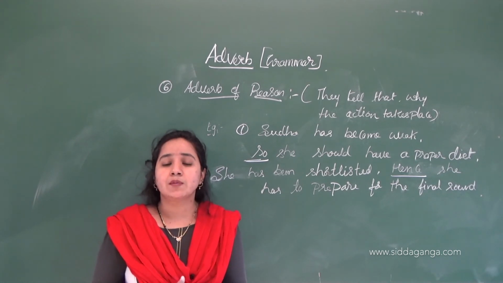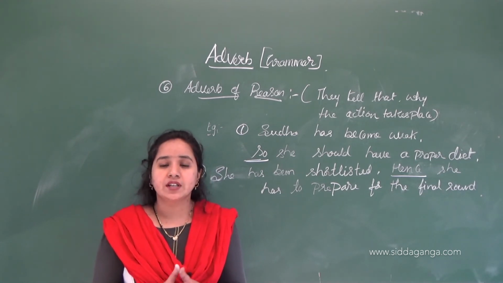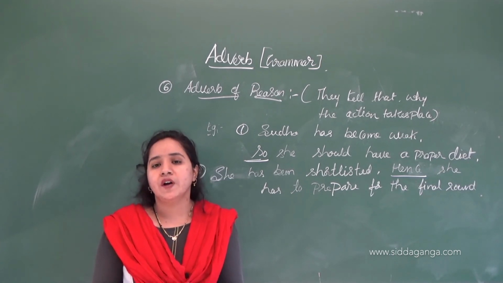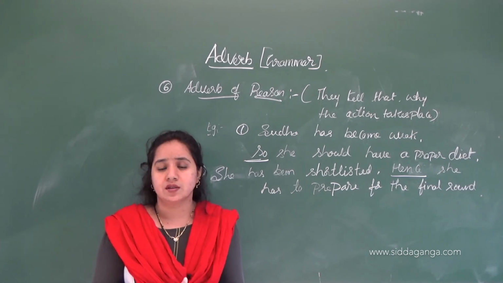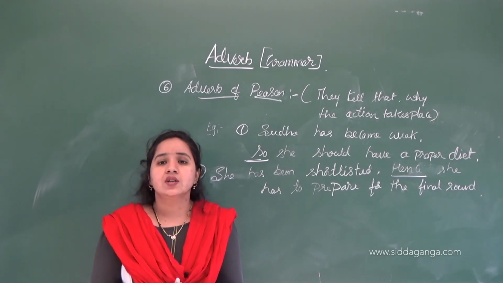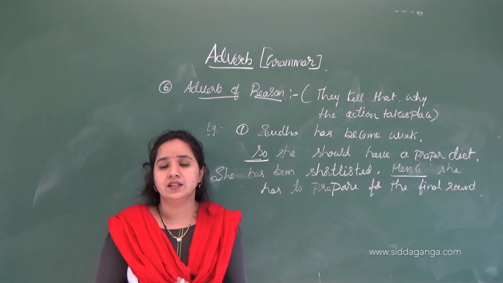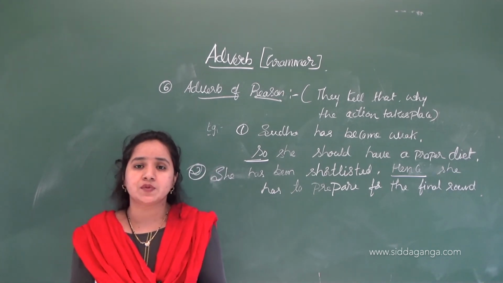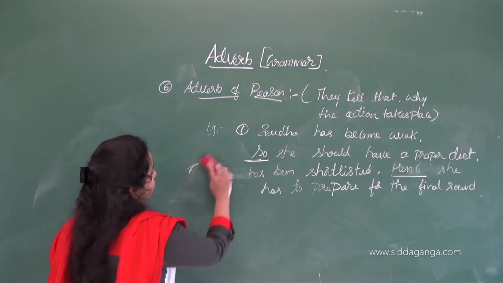Now it's practice time. I will give you some questions related to adverbs. You have to find the adverbs, underline them in the sentence, and say which kind of adverb each one is.